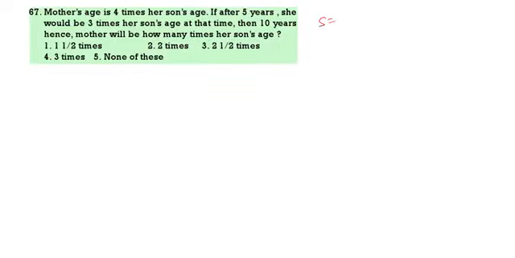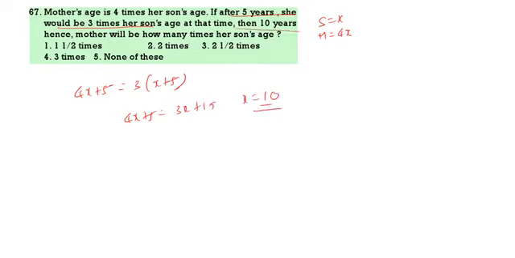Next. Mother's age is 4 times her son's age. So son's age x, mother's age will be 4x. After 5 years, she would be 3 times her son's age. After 5 years, mother will be 4x plus 5, and 3 times the son's age, so 3 of x plus 5. So 4x plus 5 is equal to 3x plus 15. So x value 10. Now 10 years hence, mother's age will be 50 and son's age will be 20. Now 50 by 20 is 2.5 times. 2.5 times.